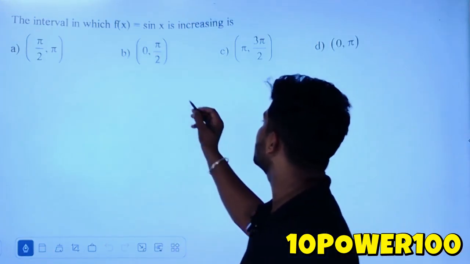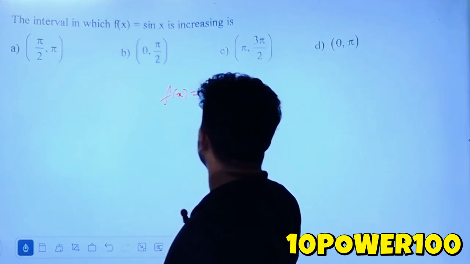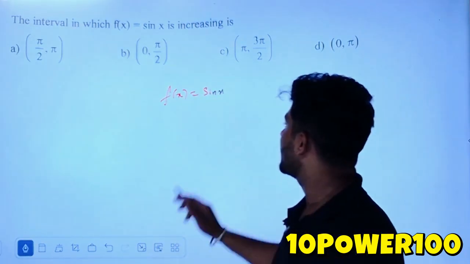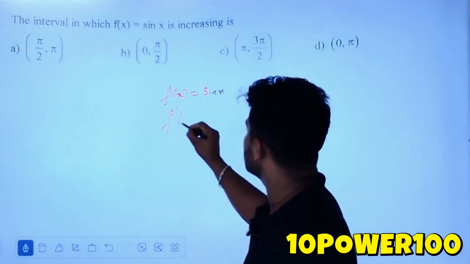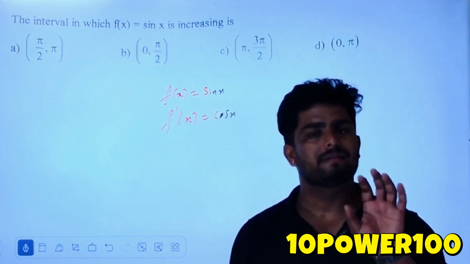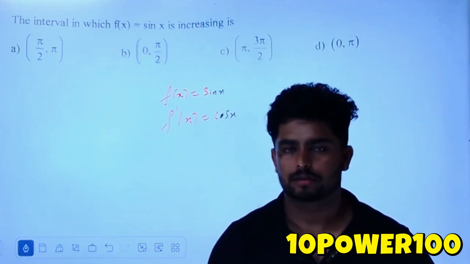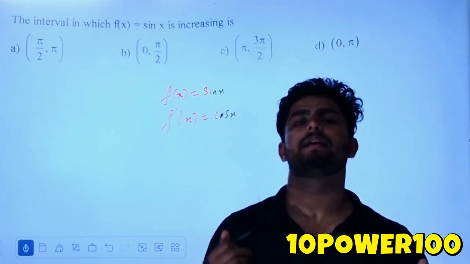Okay, so for this, very simple, f of x is equal to sin x. Now what should we do? Just differentiate this. Okay, f dash of x is equal to cos x. Now we have to check the sign convention for f dash of x. So f dash of x is cos x. So where is cos x positive and where is it negative?